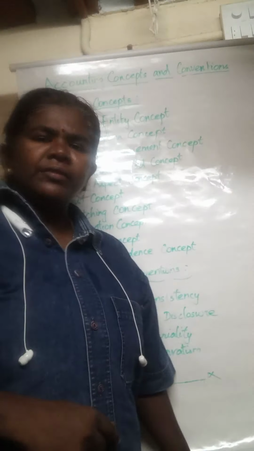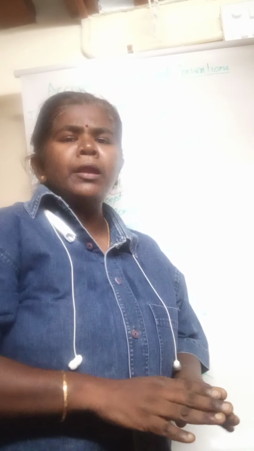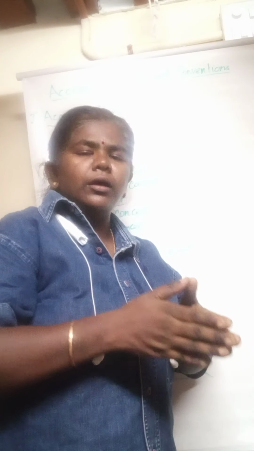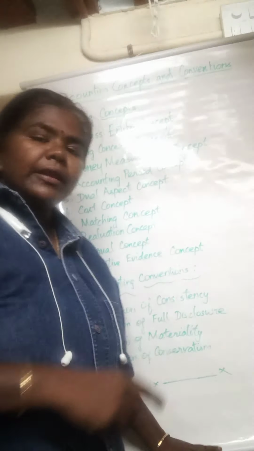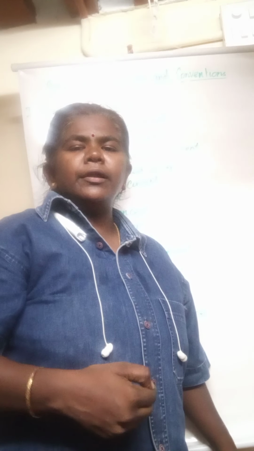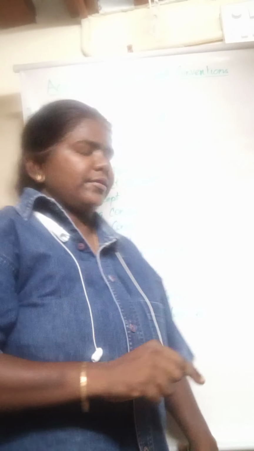Next, the seventh concept is the matching concept. The expenses and incomes of the same accounting year will be compared for calculating the profit. The expenses of the particular year will be compared with the incomes of the same accounting period. Next, the realization concept. Only the expenses and incomes which are realized during the year will be considered. Those to be earned in the next year will not be considered. Only those realized during the year are taken into consideration.